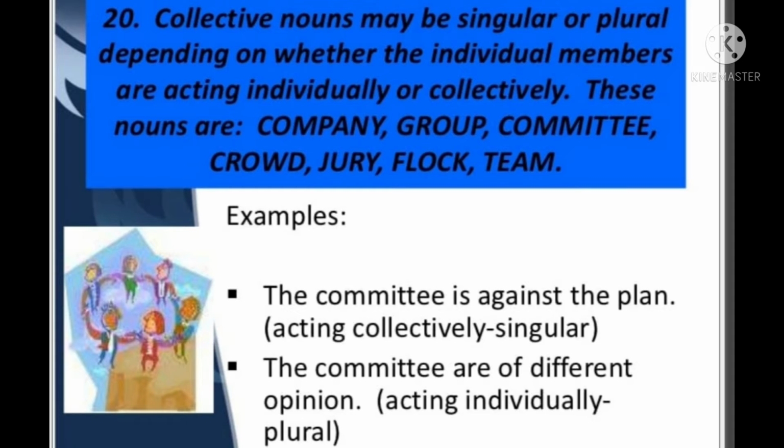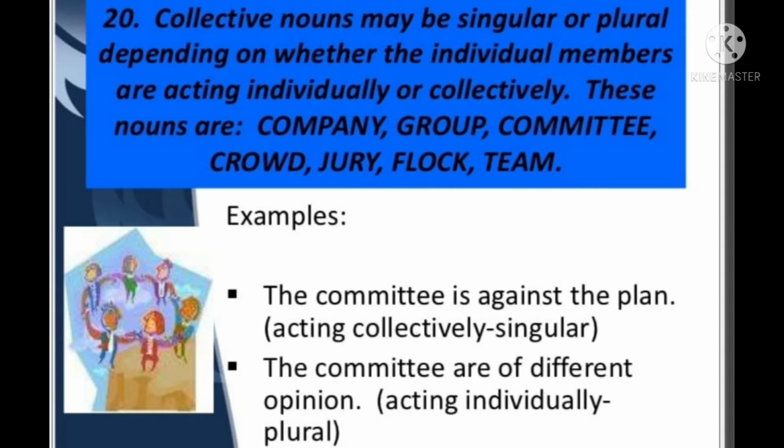See the first example, the committee is against the plan. Here the committee is showing a group of people standing under the same chair. They are under the same head. That is a collective group in a singular way. That is why we have used the singular verb.